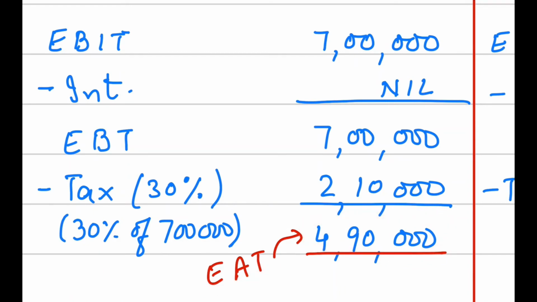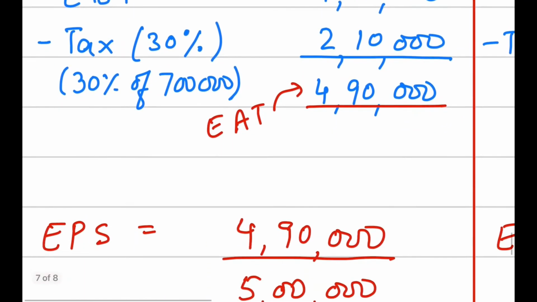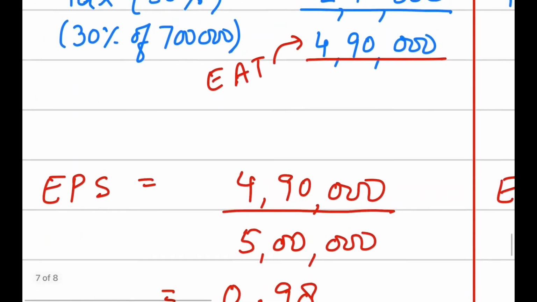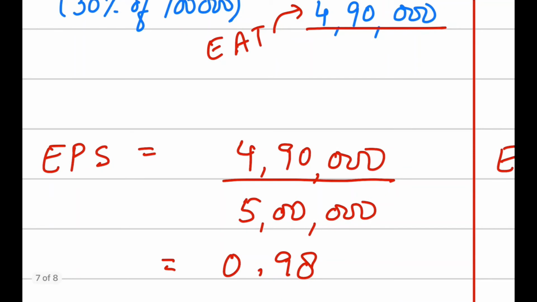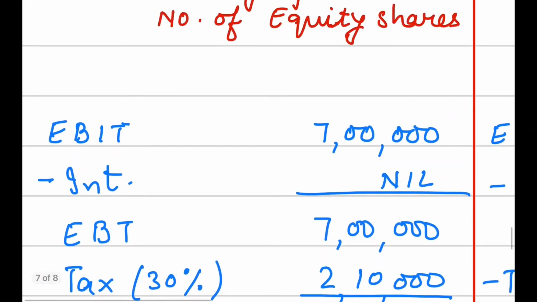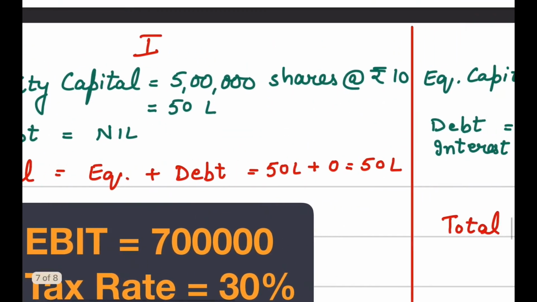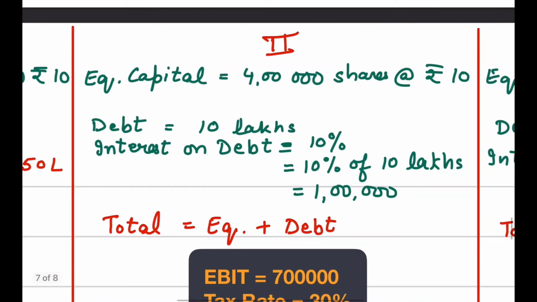Once you obtain the value of earning after tax, we can easily calculate the EPS, earning per share. How do you calculate? The EAT value, that is 4,90,000, divided by the number of equity shares. Now in this case, number of equity shares are 5 lakh. It was given in the beginning. So we have just divided and the earning per share is 0.98. This is one situation. Now, the same situation can be represented in a different manner.